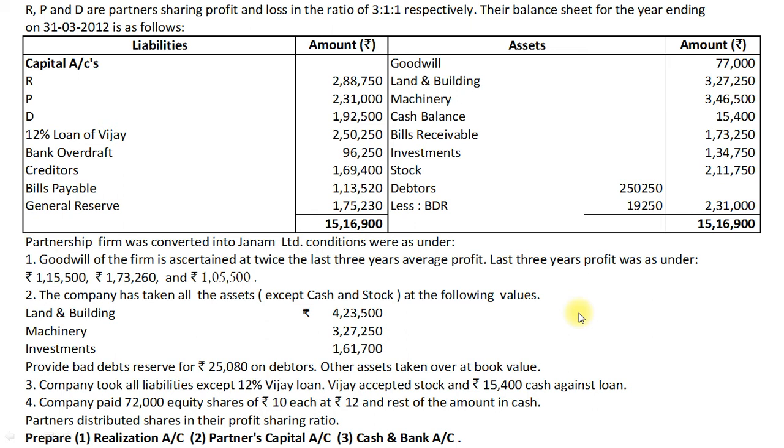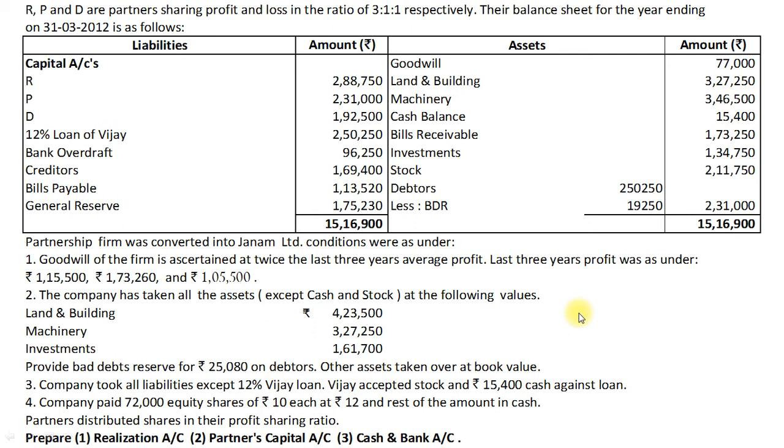partnership firm. In adjustment number 4, company is giving 72,000 equity shares at rupees 12 and rest of the amount in cash. Dear students, right now we cannot say the cash amount paid by company, and for that we need to calculate net assets of the firm, and then we will decide how much remaining amount is, and it will be a cash towards purchase consideration by the company.